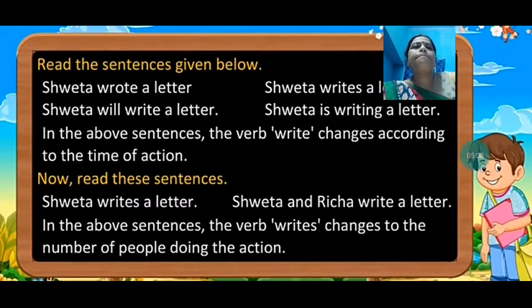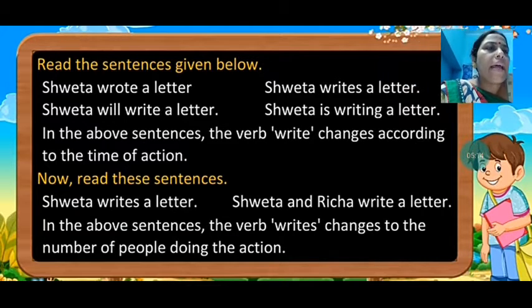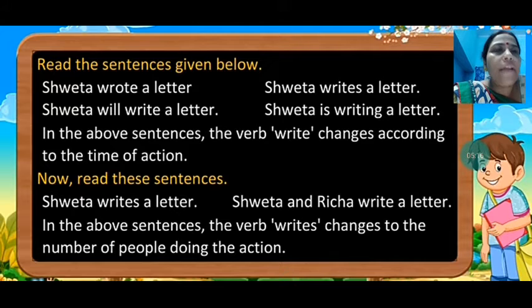Now see here. Read the sentences given below. "Shweta wrote a letter. Shweta writes a letter. Shweta will write a letter. Shweta is writing a letter." Now what do we see? In the above sentences, the verb write changes according to the time of action.